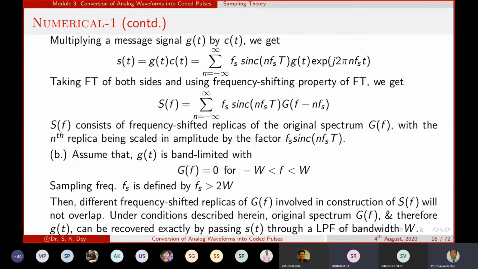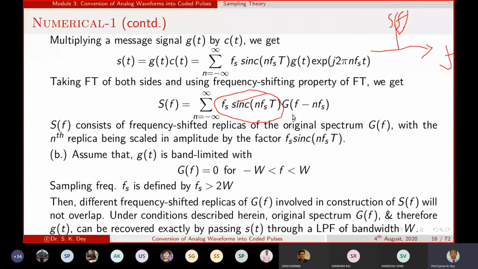In that case, the spectrum I draw is for G of f. Okay, so now if I draw the spectrum of S of f, it is the shifted version of this. Forget about the amplitude portion.